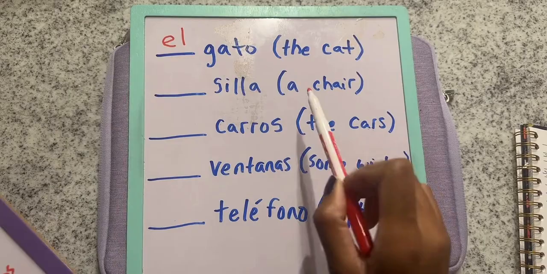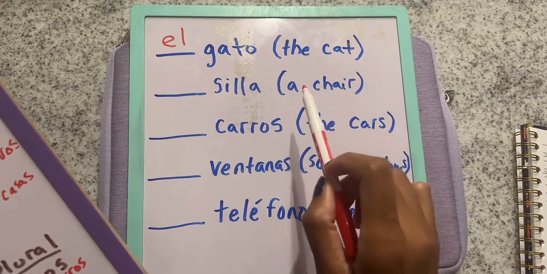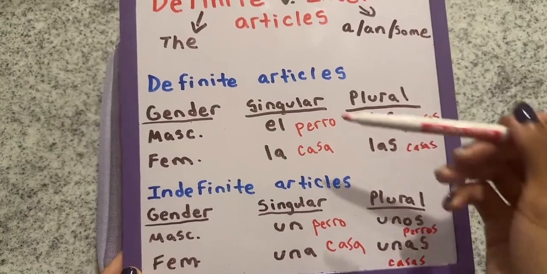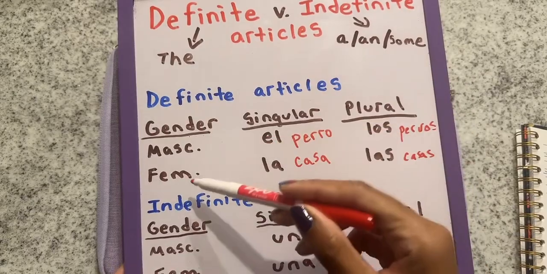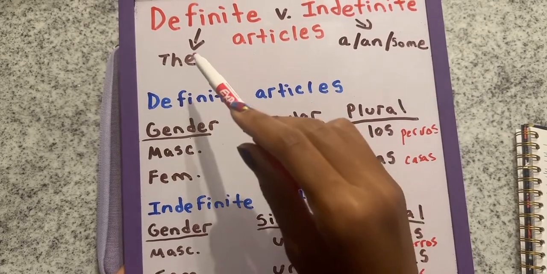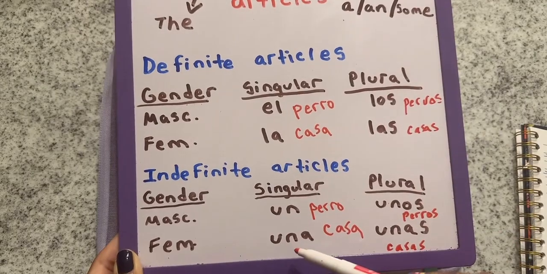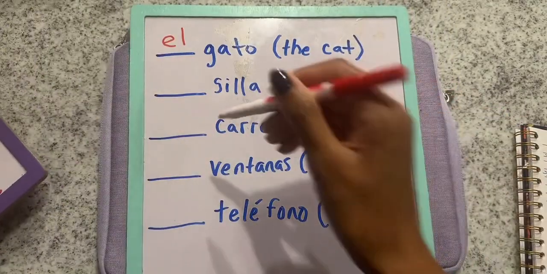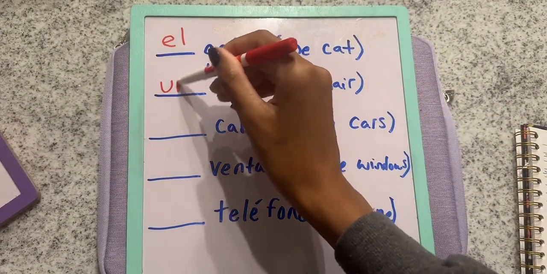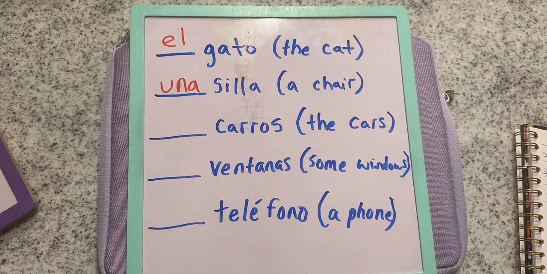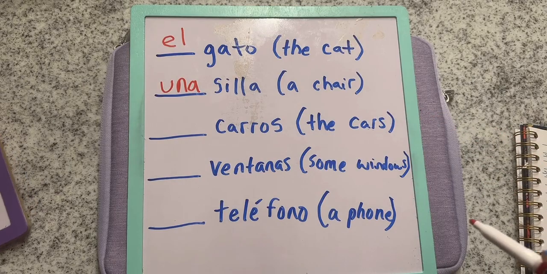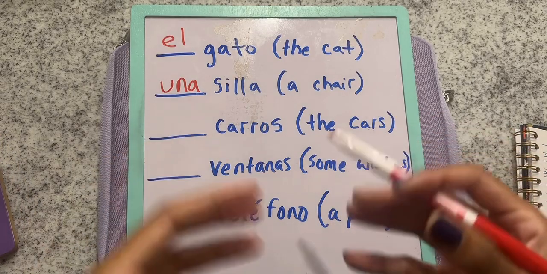Because remember, I want to say a chair. I don't want to say the chair. If I said the chair, then guess what? The would fall under definite, feminine, and would have been la. But I didn't say the chair. I said a chair. So for a chair, it's going to be una. So una silla, okay? Because it's just like, a chair. Exactly, exactamente. So una silla, yes, a chair. But you all did some great jobs guessing, though. That's what we're here for. We're here to learn.